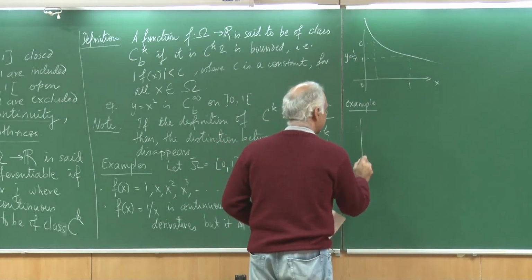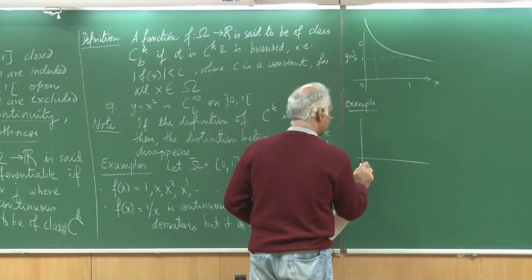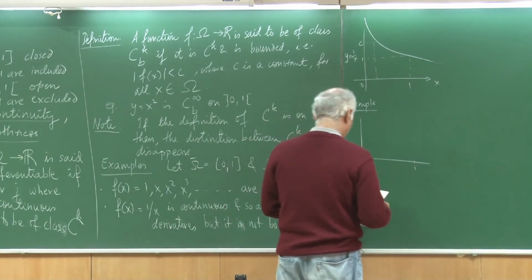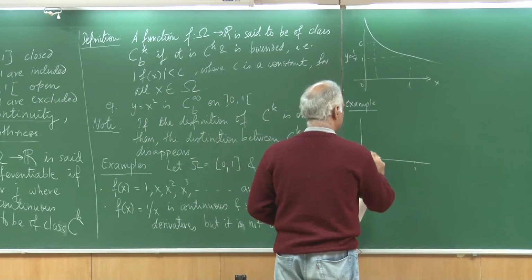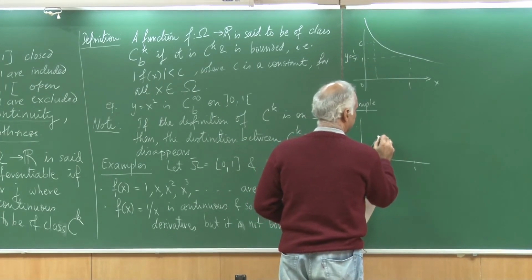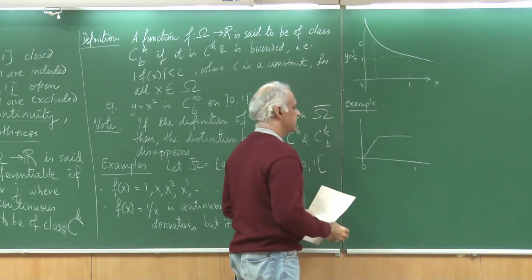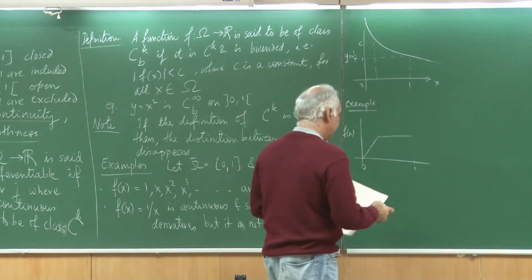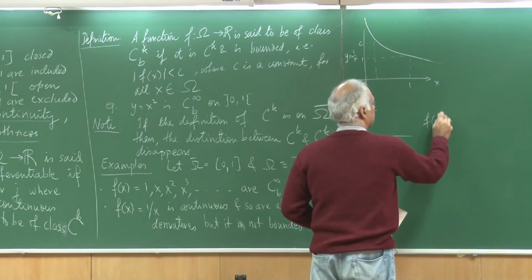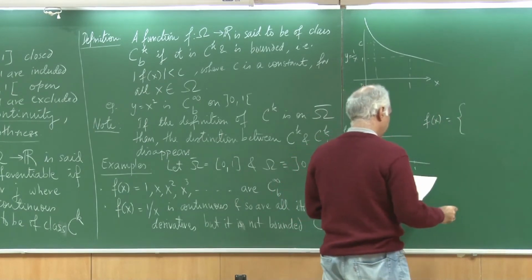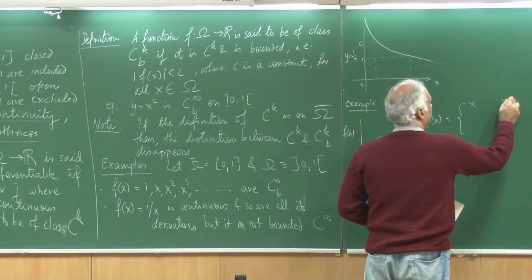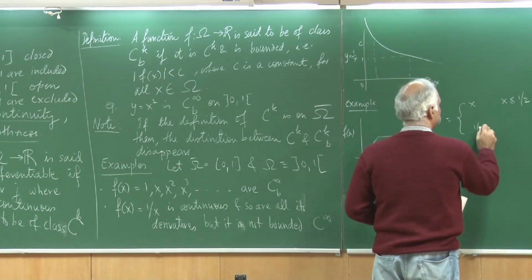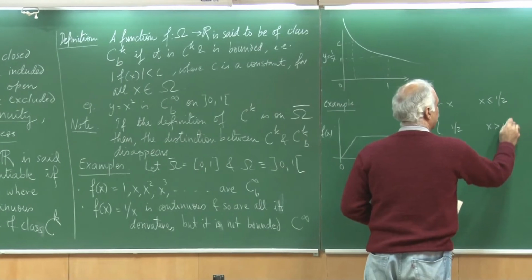So, let us look at this function, let us say between 0 and 1, and suppose it looks like this. So, this is f of x. Let me define f of x as x for x less than or equal to half, and it is half for x greater than half.